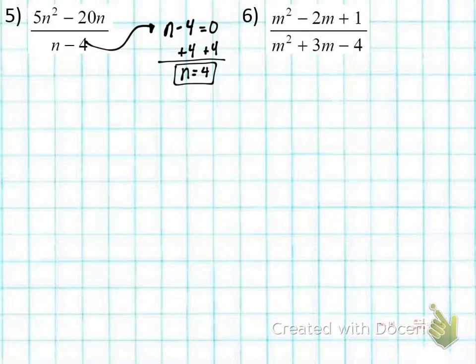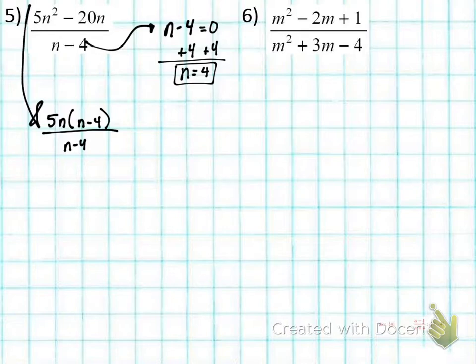So now we want to take the numerator 5n squared minus 20n, and we factor out a 5n times n minus 4 all over our denominator of n minus 4. Okay, from this step down to here, I factored. What can I factor out of the numerator and denominator? n minus 4.